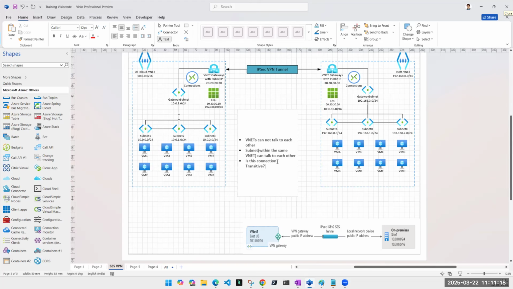So post VNet peering, it will automatically communicate. So the connection is transitive for subnets.